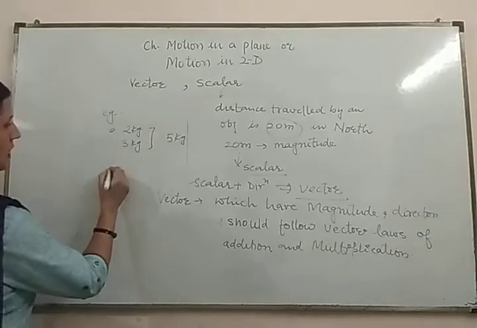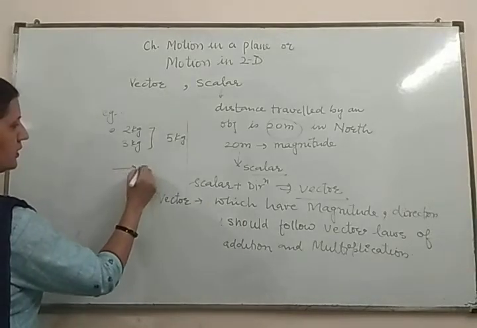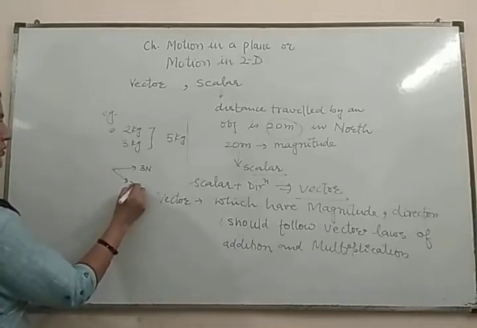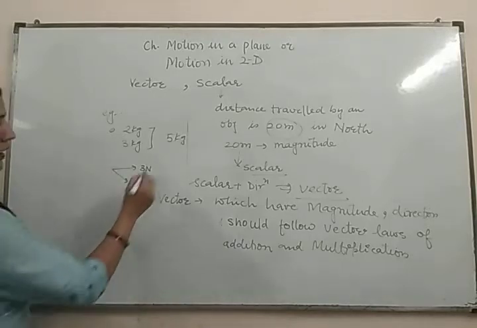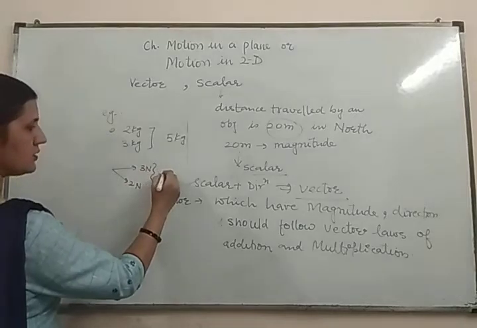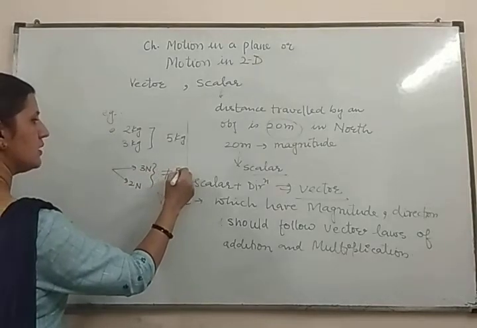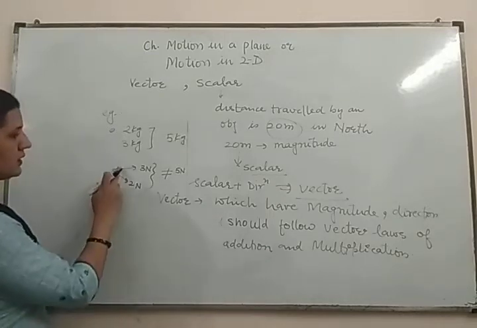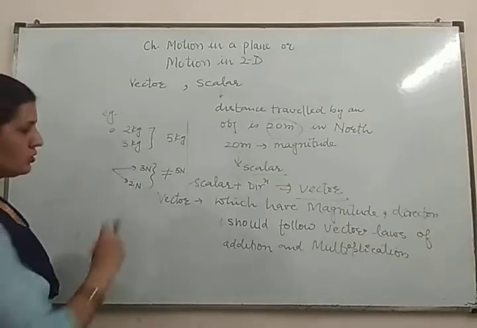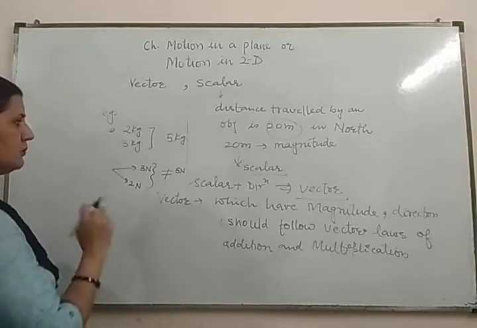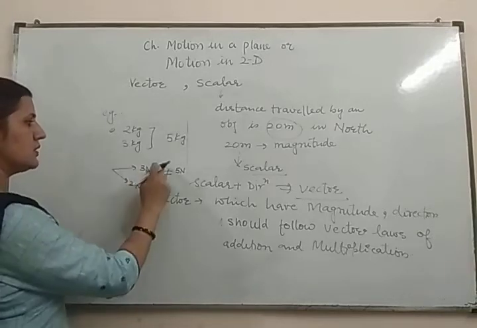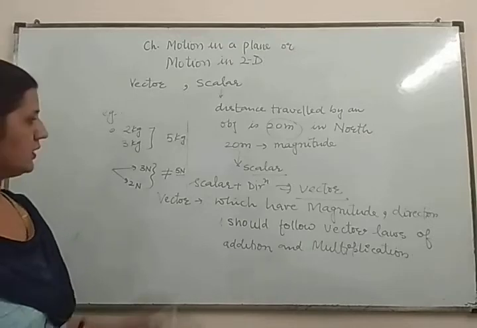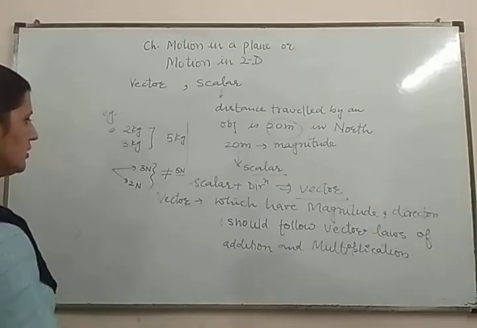But if I told you here 3 Newton force is applied and 2 Newton force is applied in this direction, in this case you cannot say that the force is 5 Newton because they are acting in different directions. So you cannot add this. It means if you are writing 5 Newton, it is not following the vector rules.